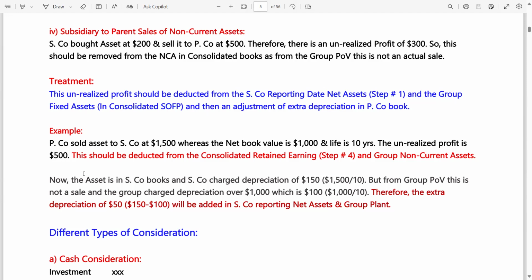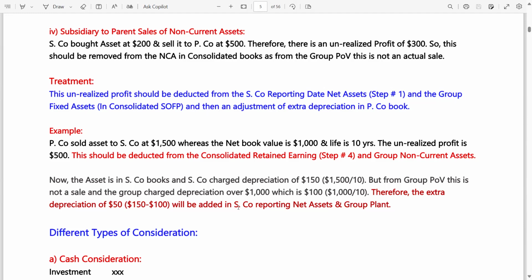Therefore, the extra depreciation of $50, 150 minus 100, will be added in S company reporting net assets and group plant. If it relates to plant, add in plant. If it relates to building, add in building. If it relates to vehicle, add in vehicle. Now you can understand the treatment of extra depreciation.